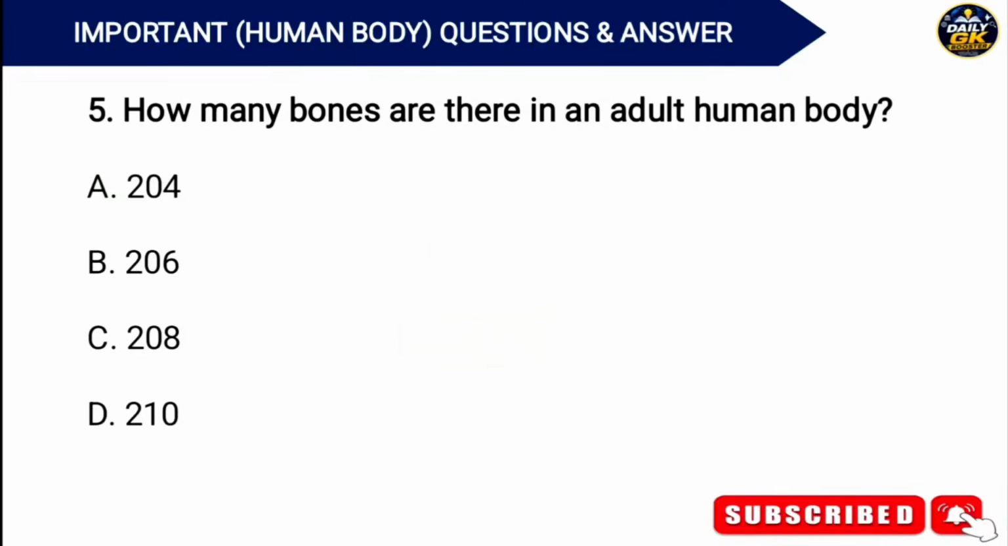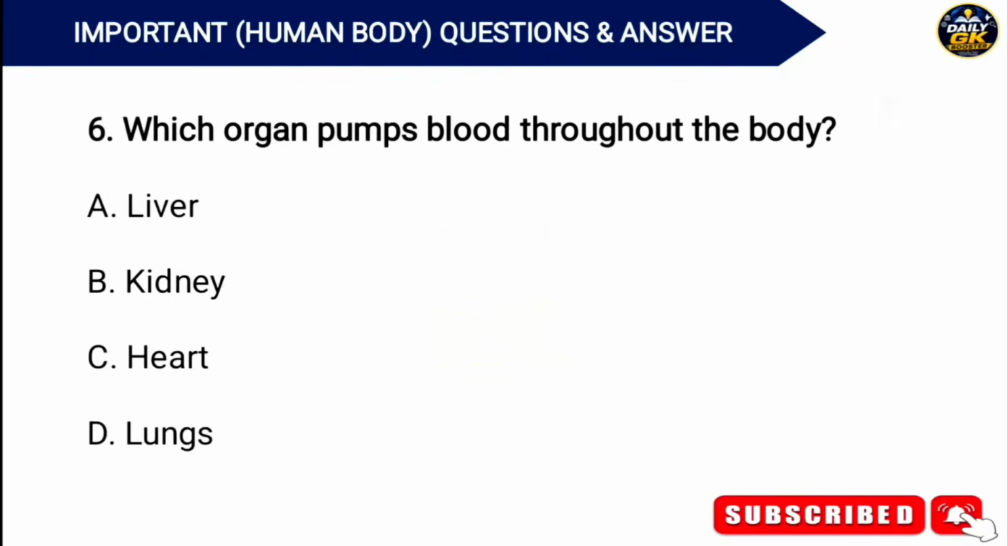How many bones are there in an adult human body? Answer. Option B. 206. Which organ pumps blood throughout the body? Answer. Option C. Heart.